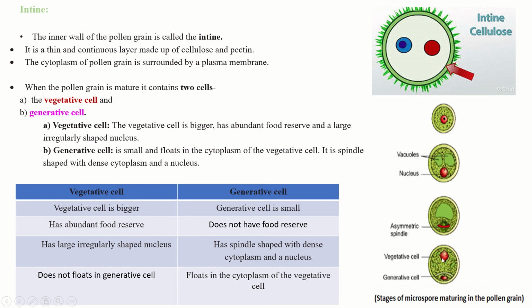It has abundant food reserve material, whereas the generative cell does not have abundant food compared to the vegetative cell. The vegetative cell has a large irregular-shaped nucleus, whereas the generative cell is spindle-shaped with dense cytoplasm and a nucleus. And this generative cell floats in the vegetative cell.